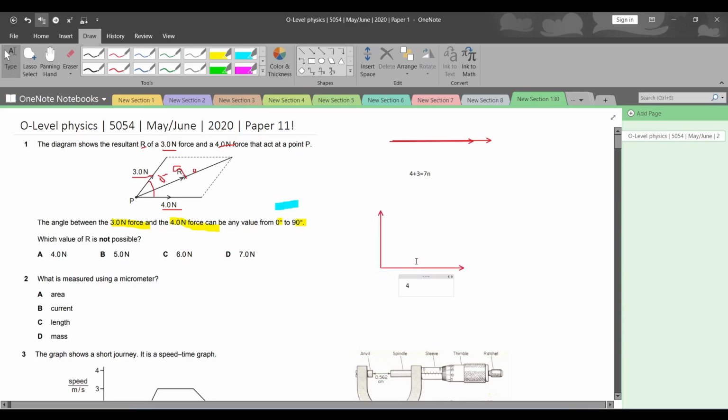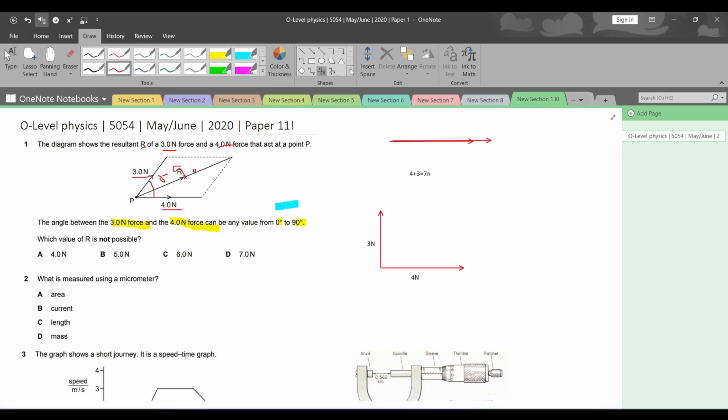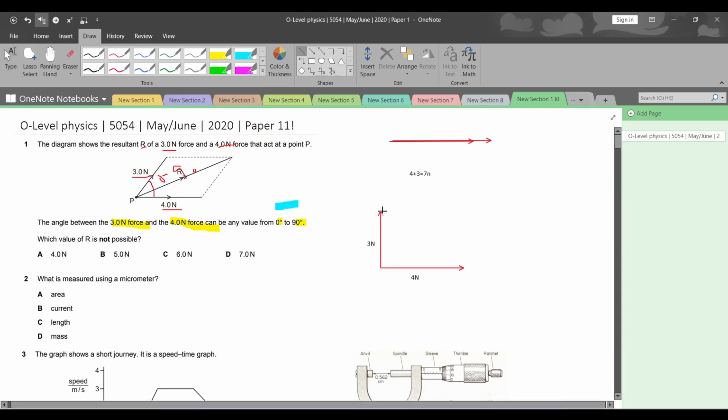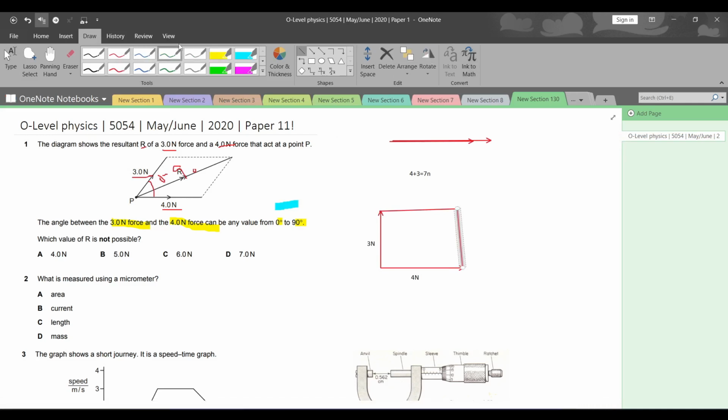90 पे ये इस तरह का होगा, ठीक है? एंड देन ये 3 न्यूटन्स, 4 न्यूटन्स हो गया नीचे, 3 न्यूटन्स हो गया ऊपर. Let's apply the parallelogram method. Actually it's not a parallelogram anymore, it is just a rectangle. ठीक है ना? So it would look something like this.